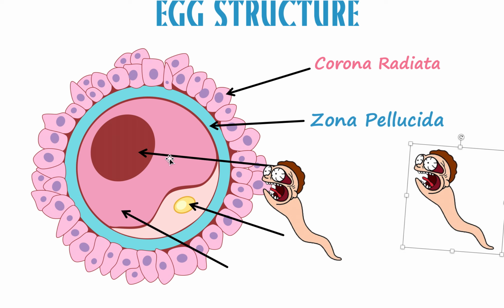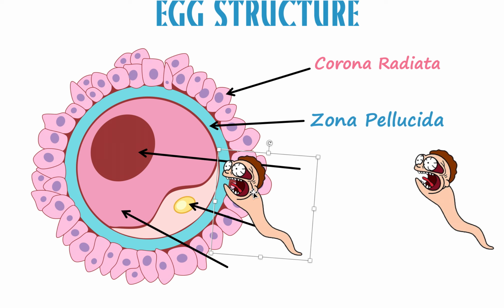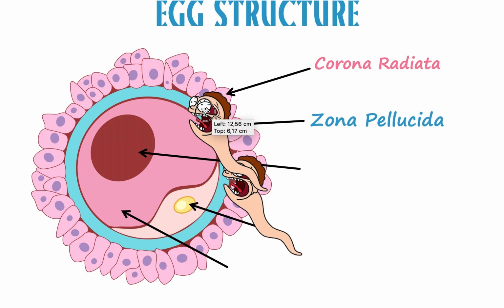We don't want a lot of DNA in there. We only want one sperm to donate DNA. Otherwise, we're going to have way too much DNA in here, right? We only want the normal amount of DNA. So as soon as one sperm succeeds, we don't want another one to come in and also donate its DNA.